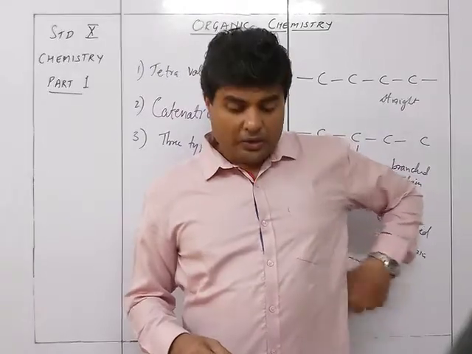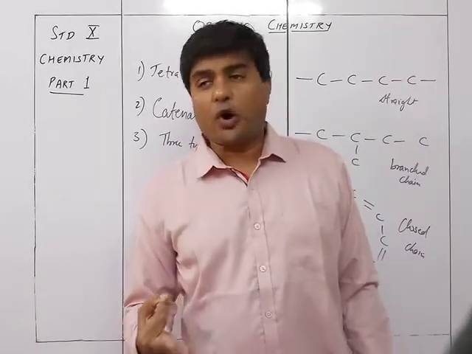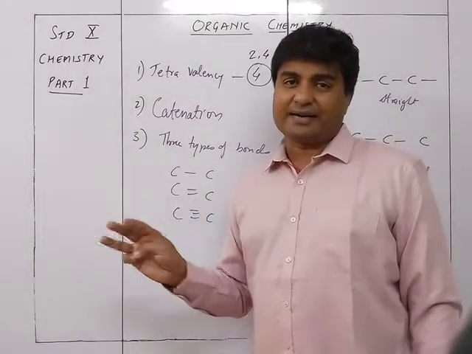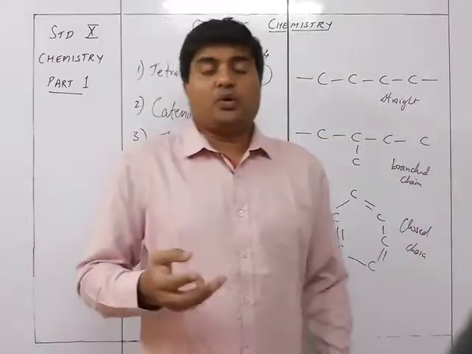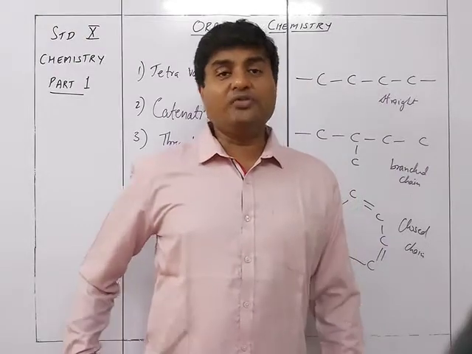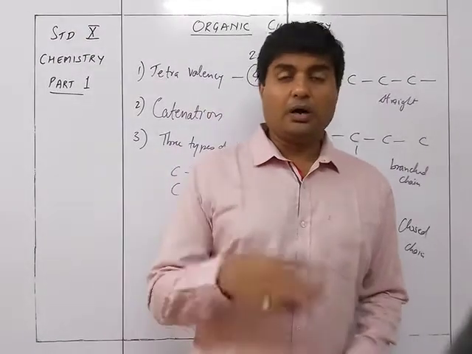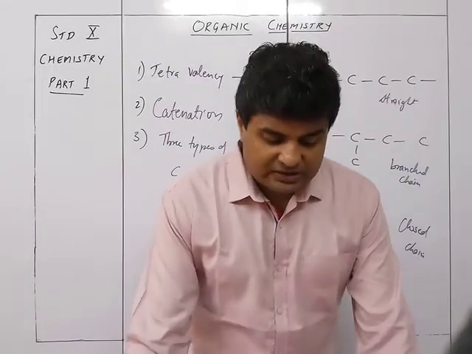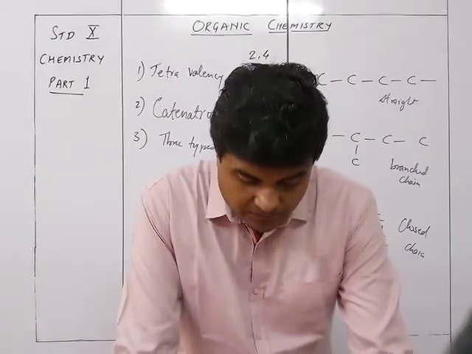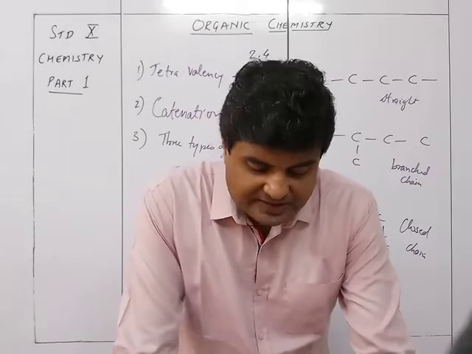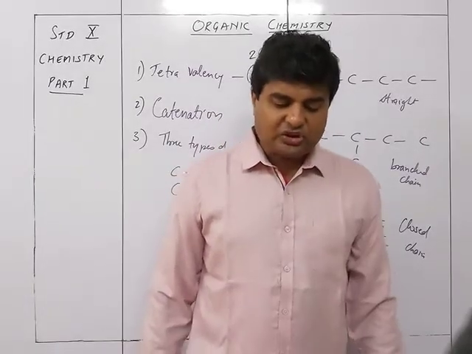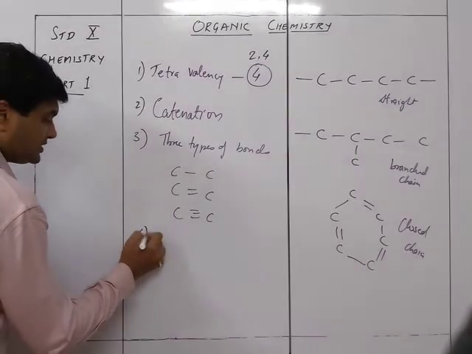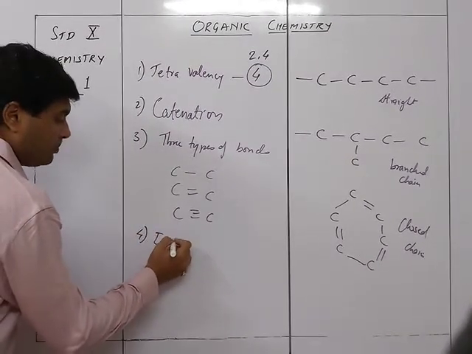So in this way it can form a single bond, a double bond, or a triple bond. This is the third characteristic of the carbon which helps it to form so many different kinds of organic compounds. The fourth point is that it forms isomers: organic compounds with the same molecular formula but different structural formula.